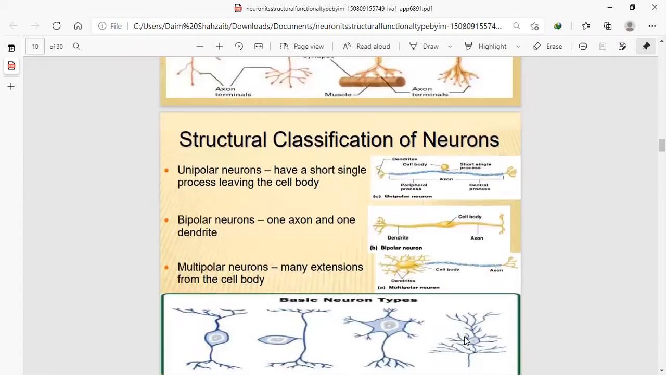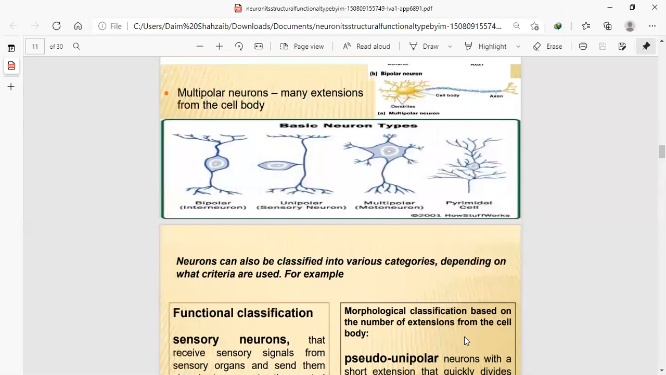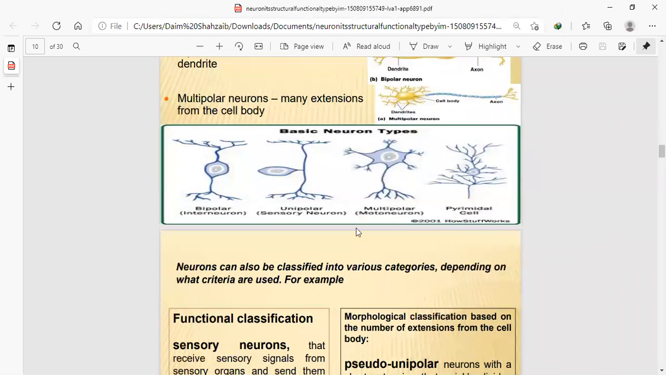Now, structural classification of neurons. Unipolar neurons have a short single process leaving the cell body, with one cell body, one axon and one dendrite. Bipolar, one axon and one dendrite. And multipolar, many extensions from the cell body. Look, it is also in this figure. Basic neuron types: bipolar, interneuron, unipolar, multipolar, and pyramid cells, like connection of cells.